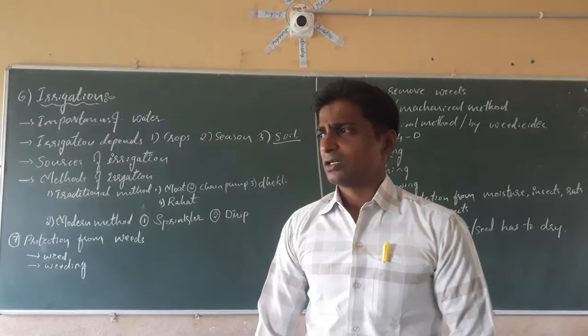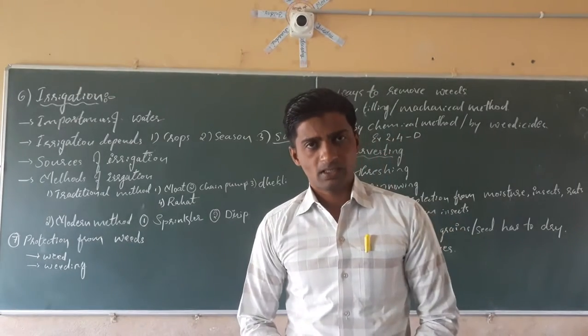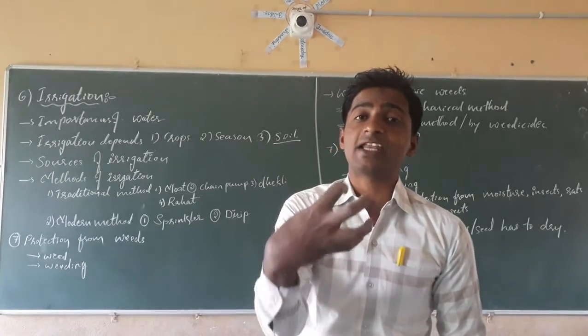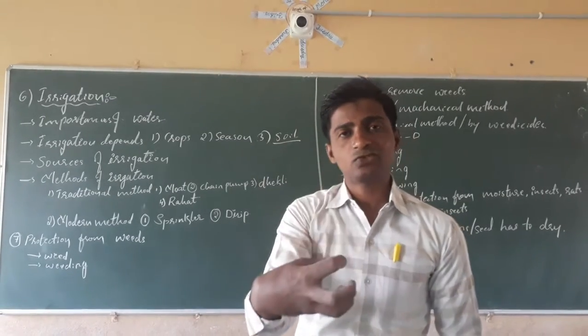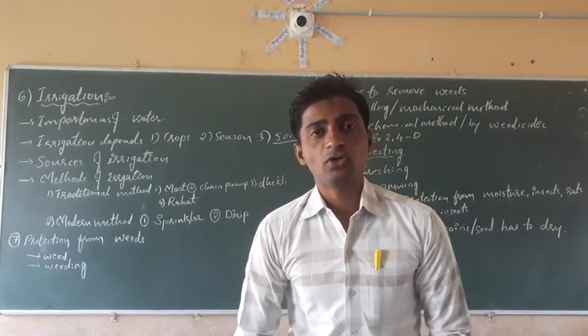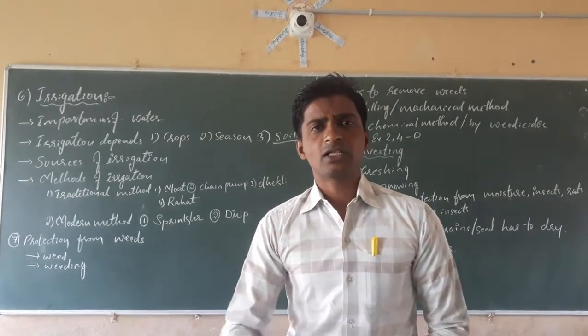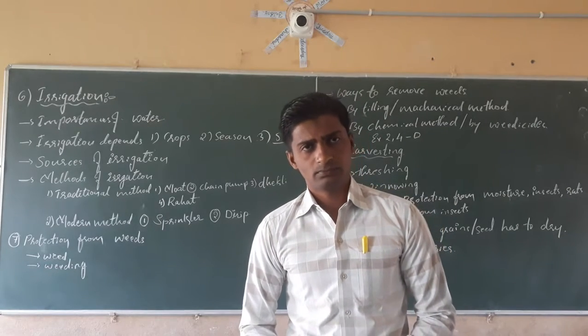The water holding capacity of that soil is very low. We have to give more water there at regular intervals, occasionally giving more water.